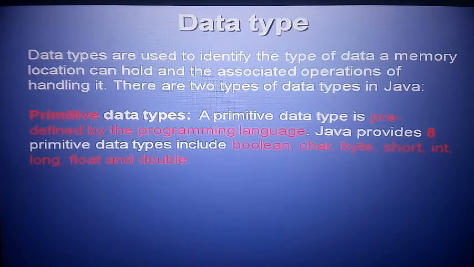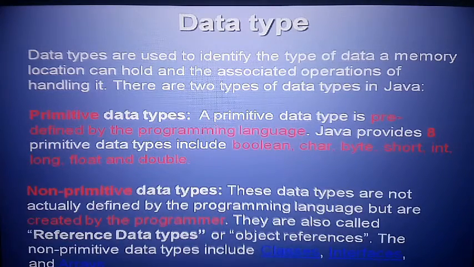So here are 2 types of data types. Number 1, primitive data types, and second, non-primitive. Primitive data types are predefined by the programming language. It means the computer already understands the meaning of these data types. Java provides 8 primitive data types: boolean, char, byte, short, int, long, float and double. So this is system defined.